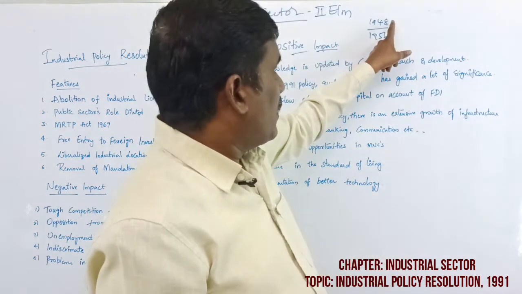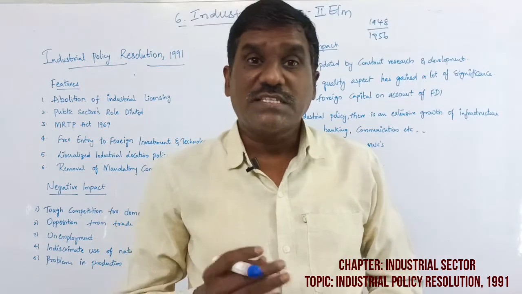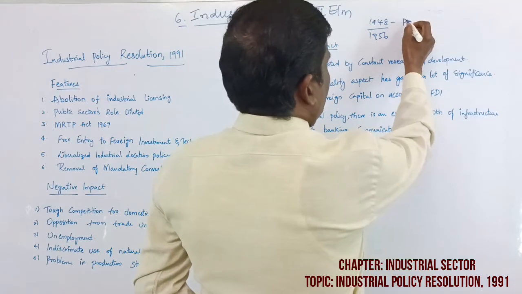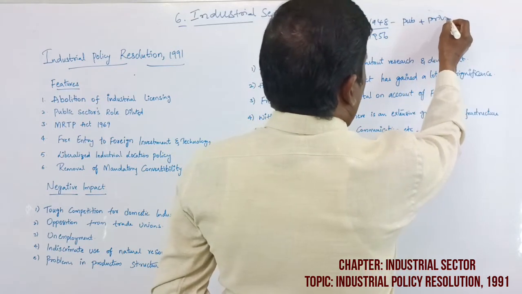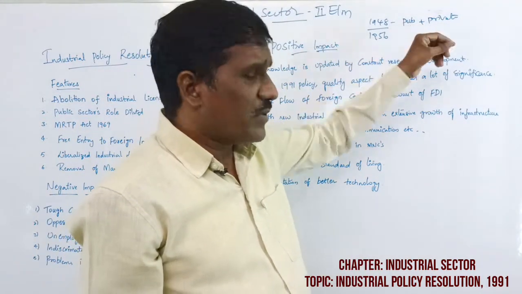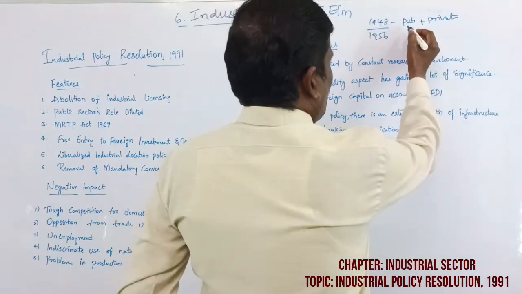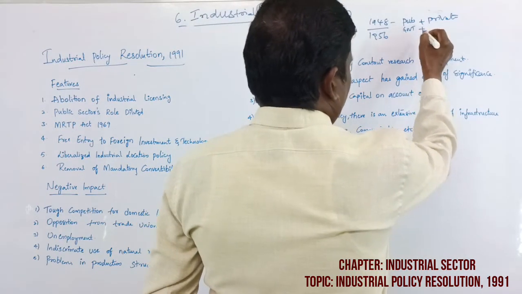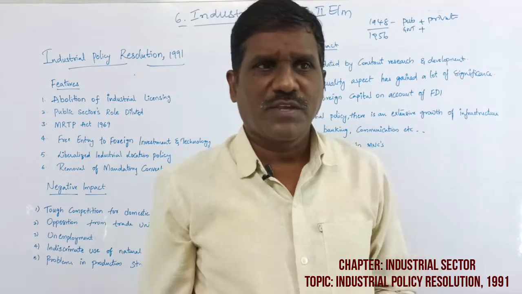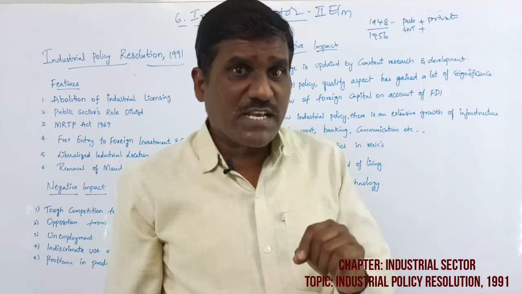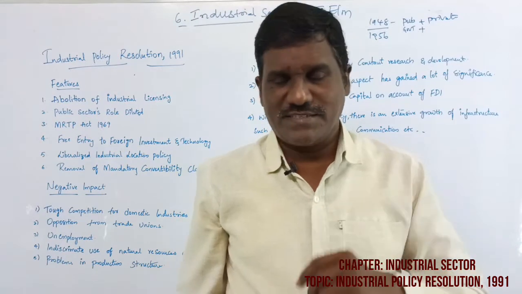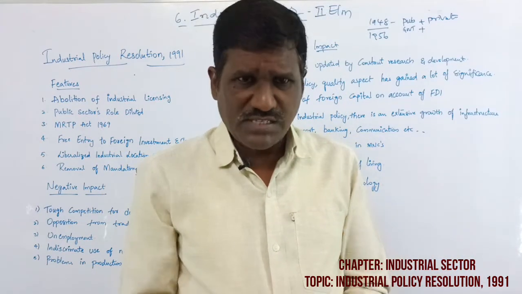According to the 1948 Industrial Resolution, in India there is a public sector and a private sector. The public sector is also known as the government sector. Here the question is which sector was given more priority in the establishment of a number of industries. What is the main purpose?